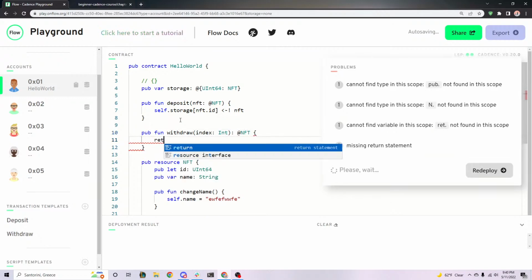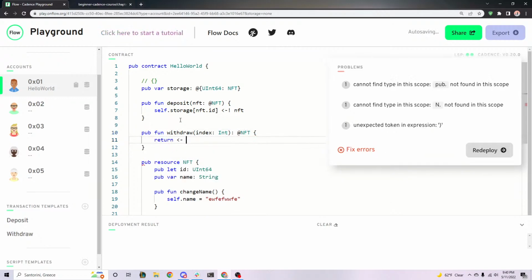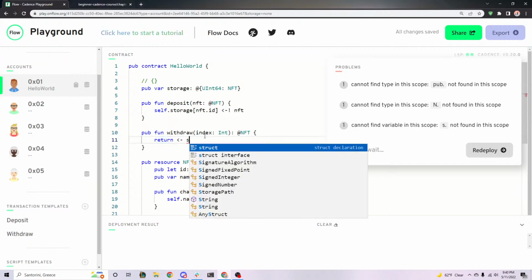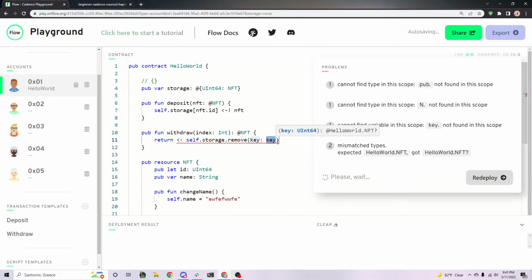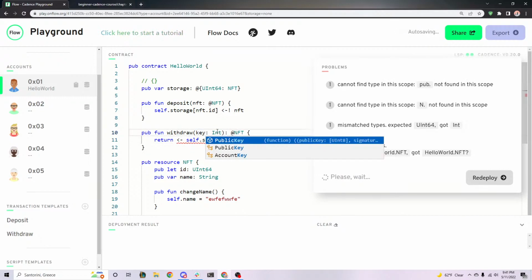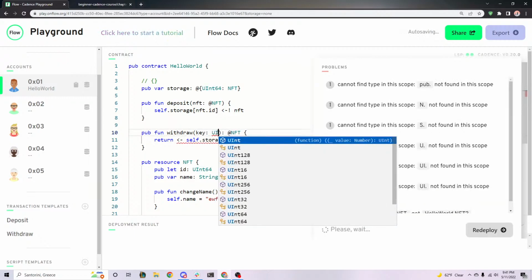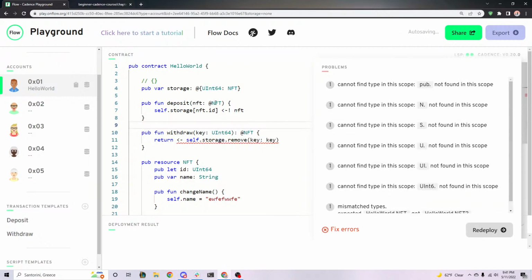We're going to say return. We're going to move the resource into the return value. Self.storage.remove, and it's going to ask for a key. So actually, this isn't an index anymore because we're dealing with dictionaries. It's a key. So we're going to give it one of these keys, and it's going to give us back the NFT that the key maps to. So if we deposit an NFT with ID 0, ID 10, those are the IDs we're going to pass into the key.